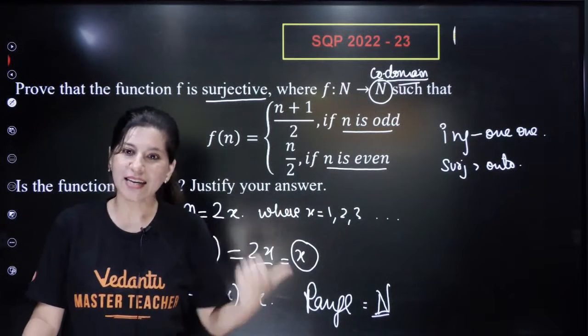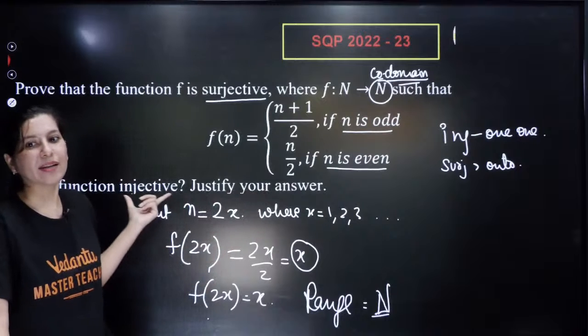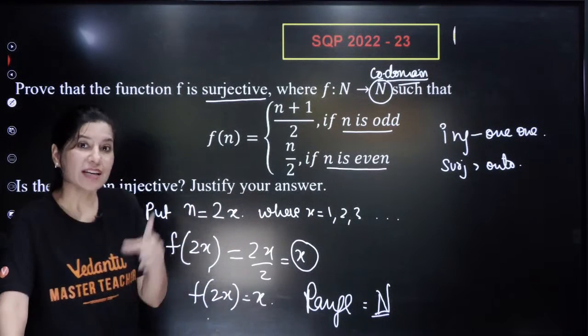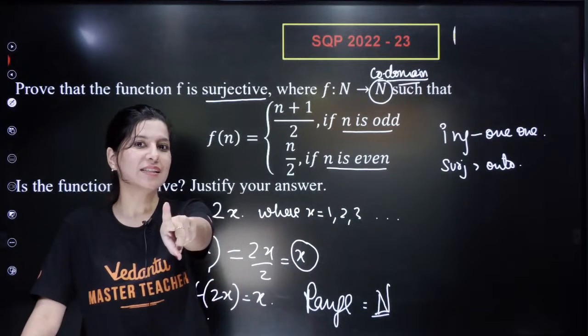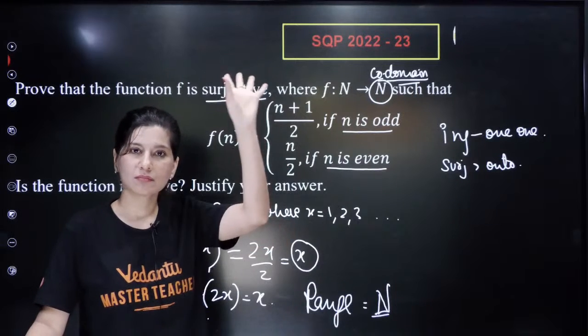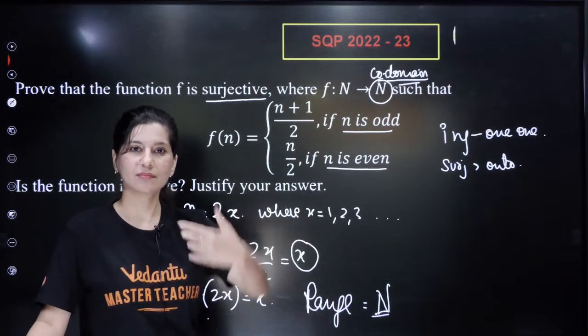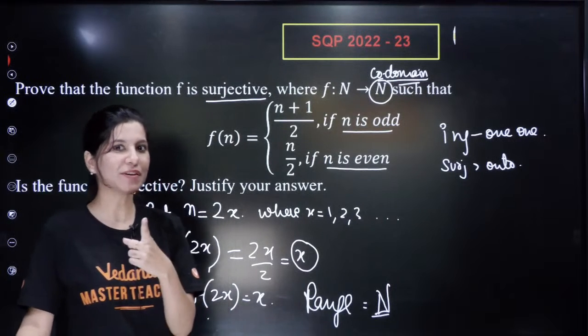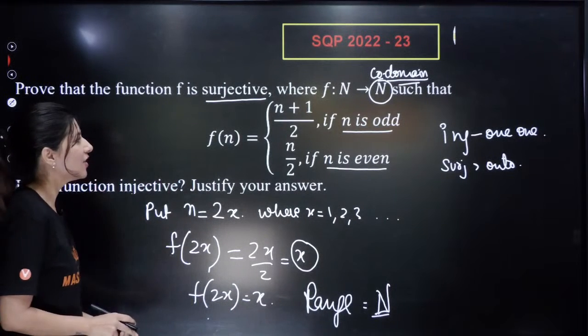Yes or no? Again, for injective as well. So we need to check whether our function is injective or not. If your answer is no, just give one wrong example showing that this is not happening. One example. You all were there with me? That's the same thing we are going to do.